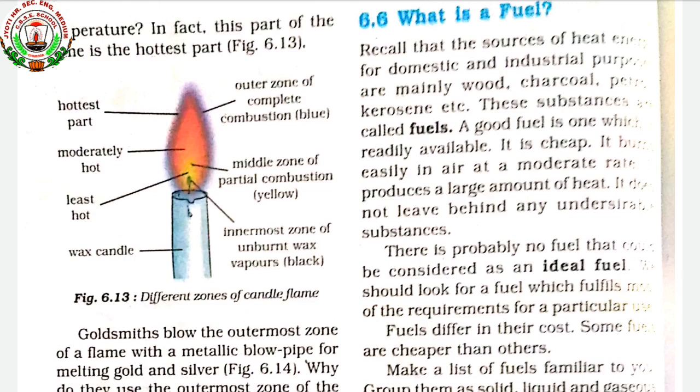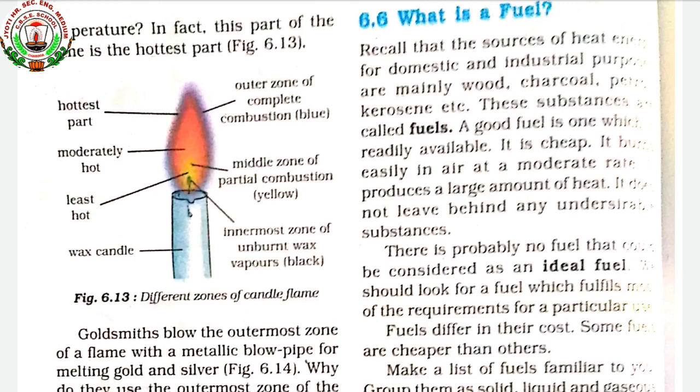The next characteristic feature of an ideal fuel is that it produces a large amount of heat and light, and does not leave undesirable residue behind to cause problems or pollution. If it is a good fuel, it does not leave any unburnt particles behind.